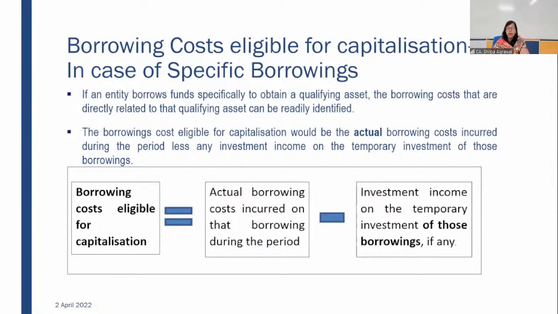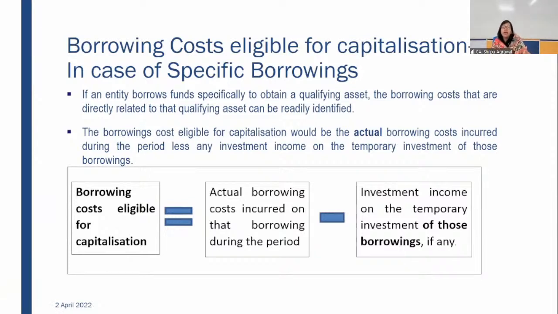What happens in specific borrowing? For example, you are borrowing funds. You have taken a loan of say 20 lakh rupees for a specific qualifying asset. Now, obviously, construction will be at a gradual pace. In the first phase you incur 5 lakh, and 15 lakh is spare with you. After 3 months, again you need funds. So out of that 20 lakh borrowing, 5 you have utilized in the first quarter, another 7 lakh in the second quarter. Still, you are left with some fund.